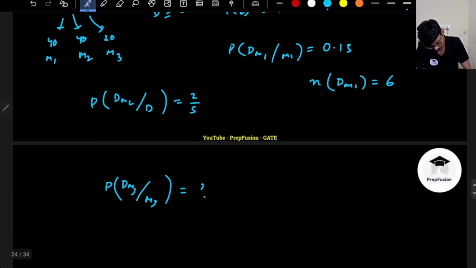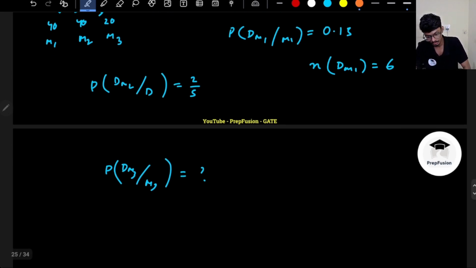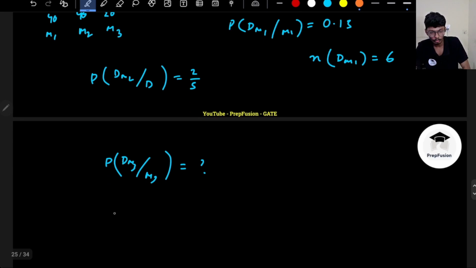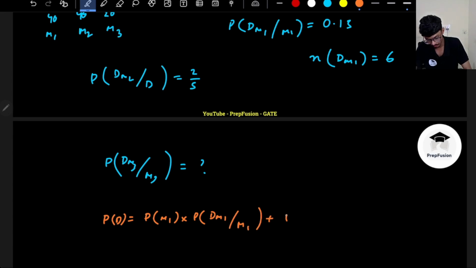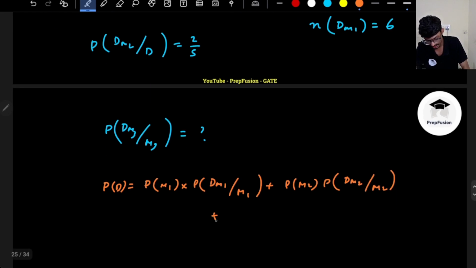To find this, we will not be able to solve it very easily. If I write the probability of getting a defective bulb, it will be the total probability formula. So basically, the probability that it is a bulb from M1 times the probability that it is defective given that it is from M1, plus the probability it is a bulb from M2 times the probability that it is defective given M2, plus the probability of M3 times the probability that it is defective given M3, right?